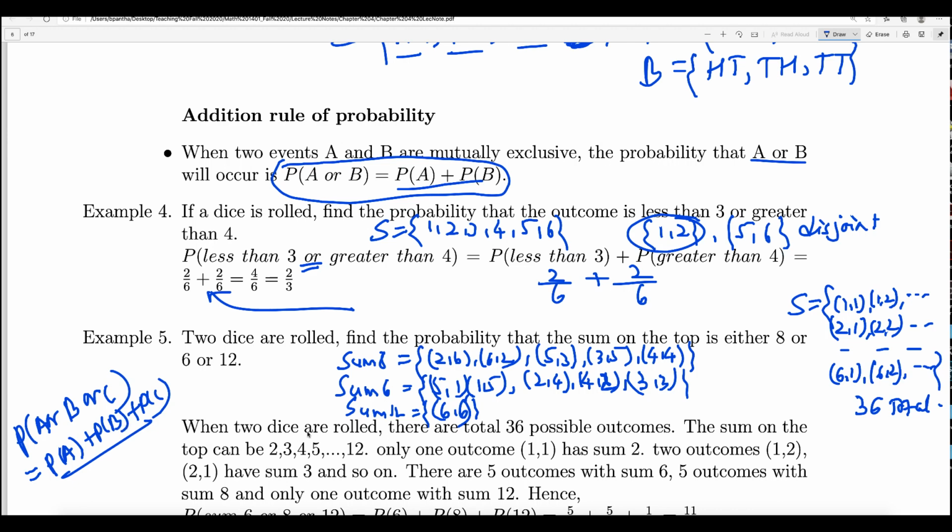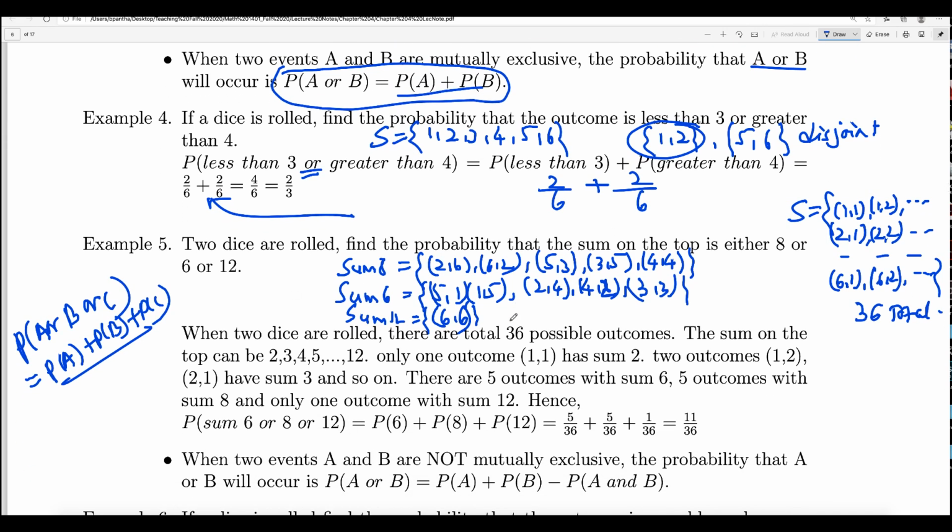So let's look at what I have written here. When two dice are rolled, there are a total of 36 possible outcomes. We talked about that already. The sum on the top can be 2, 3, 4, 5, and so on through 12. That is the maximum possible sum, and 2 is the minimum possible sum. Only one outcome, (1,1), has sum 2. Two outcomes, (1,2) and (2,1), have sum 3, and so on. There are 5 outcomes with sum 6, 5 outcomes with sum 8. We counted that already. And only one outcome with sum 12.